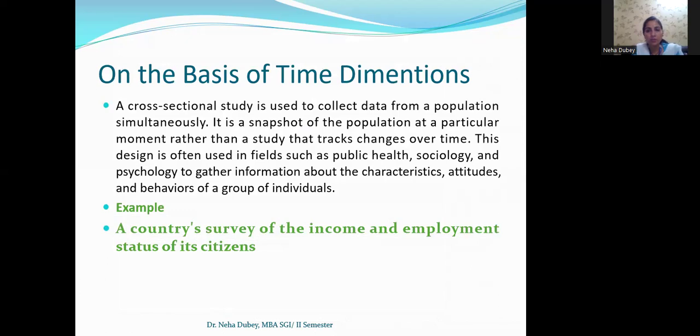On the basis of time dimension, the last one, cross-sectional or longitudinal, comes in this category. A cross-sectional study is used to collect data from a population simultaneously. It's a snapshot of a population at a particular moment rather than a study that tracks changes over time. Here we are not going to track what kind of changes occur during a particular duration. In this kind of research, the attitudes, behavior, characteristics, and observations are collected simultaneously, like a country's survey of the income and employment status of its citizens.